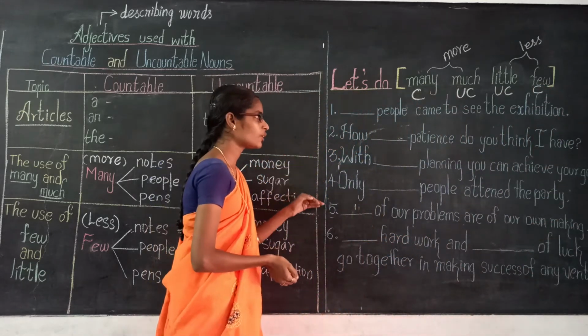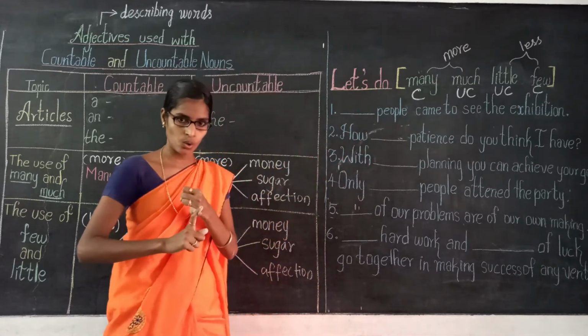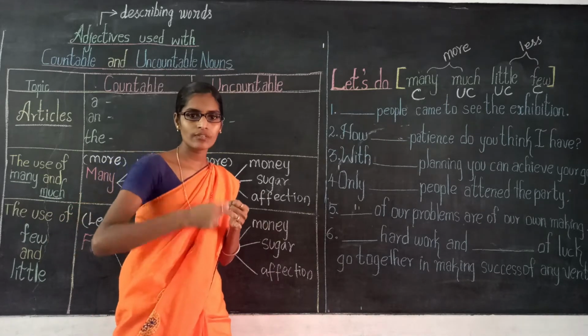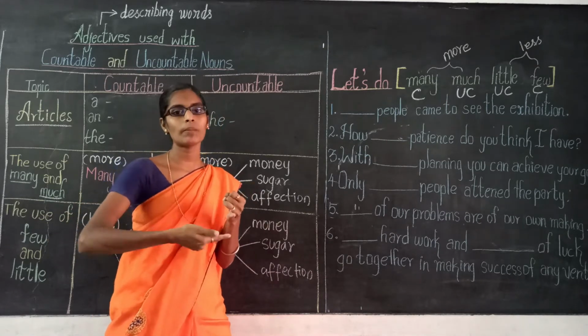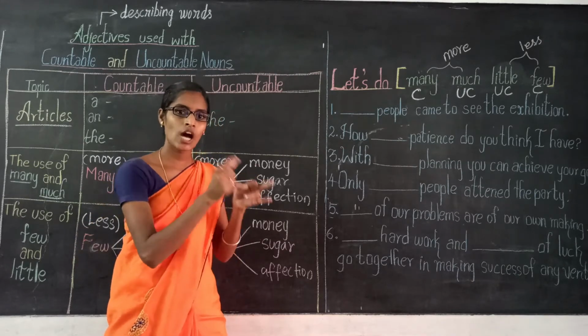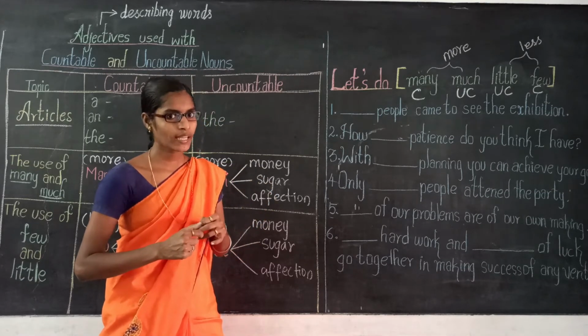Before we fill these blanks, we have to identify the noun first. Then we have to clarify whether the noun is countable or uncountable. Then the situation, that is, whether the noun has less possibilities or more possibilities.